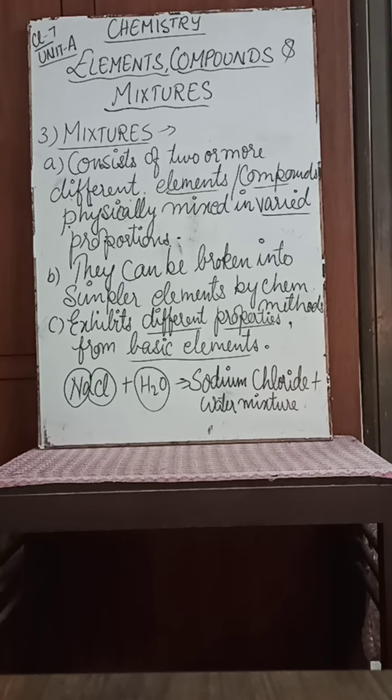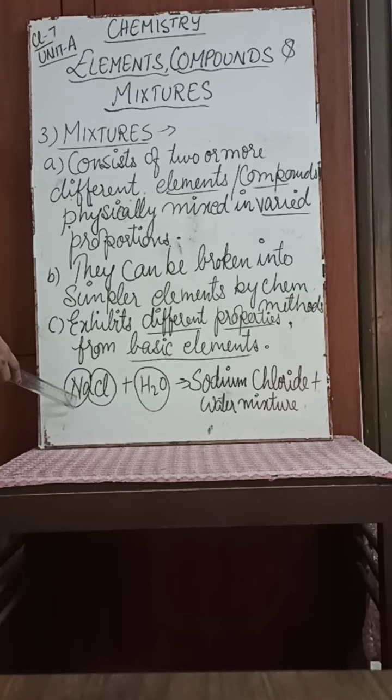So mixture, what can we say about mixture? That it consists of different elements or compounds which are physically mixed together, and the amounts are not definite, right? Second, they can be broken again into simpler particles or atoms or molecules. Third, they exhibit different properties from the basic components or elements. Now one example we will consider.